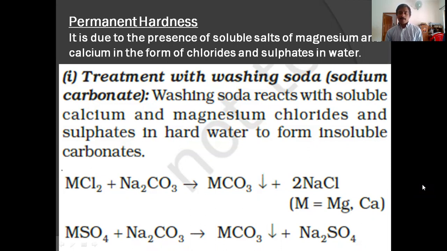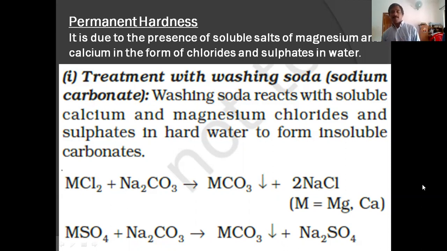Calcium chloride and calcium sulfate are soluble in water. Magnesium chloride and magnesium sulfate are soluble in water. Due to the presence of these soluble salts of calcium and magnesium, water gets hardness, and that cannot be removed by simple boiling. That is permanent hardness. And how can you remove this permanent hardness? Here in your textbook, 4 methods are explained.